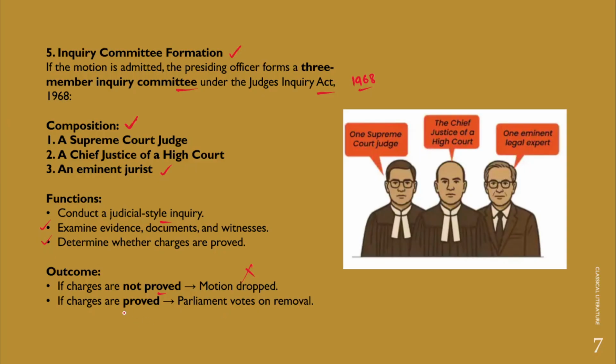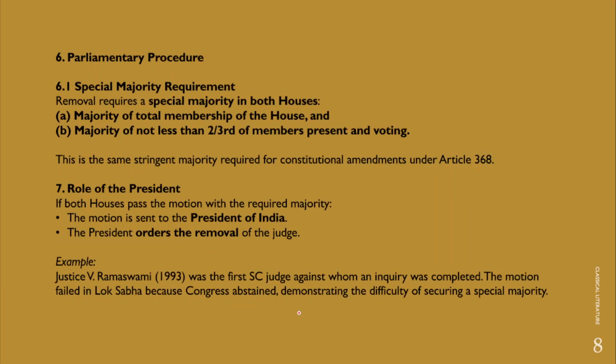However, if charges are proved, then Parliament votes on the removal of the judge of the High Court. Now, we assume that this motion has been adopted, a 3-member inquiry committee has been formed by the presiding officer of the House, and the committee finds the judge guilty of the charges. What parliamentary procedure will be initiated in this context?